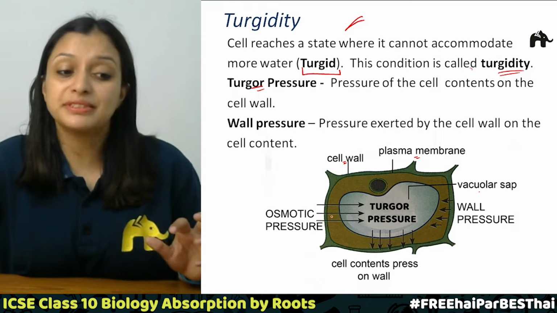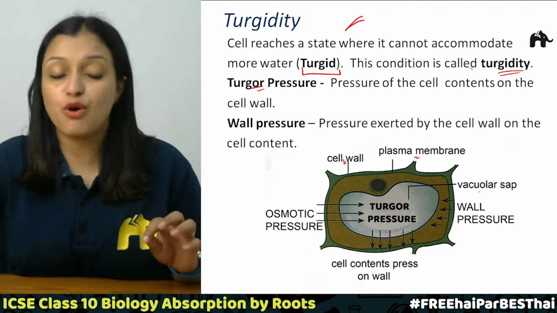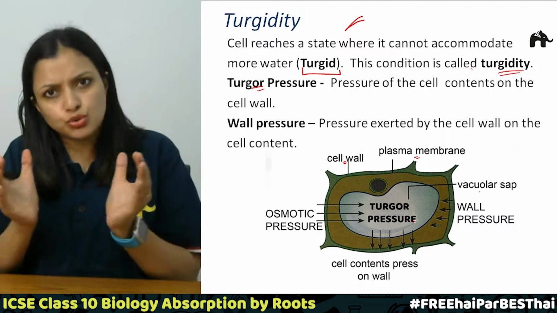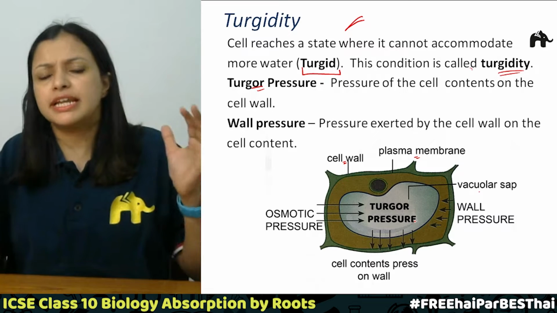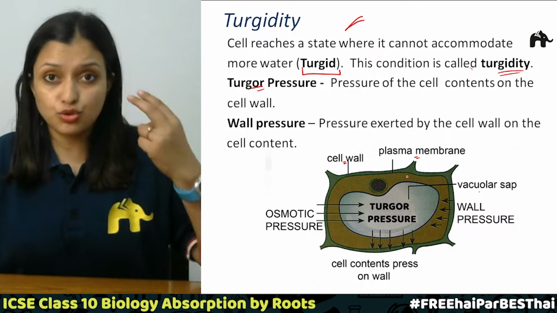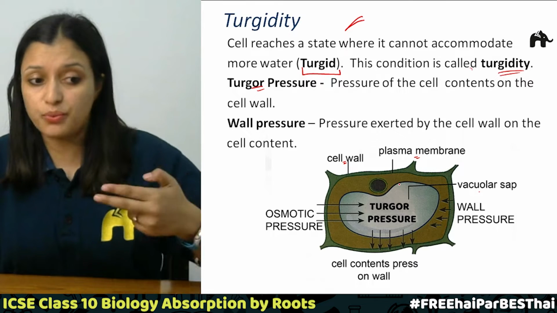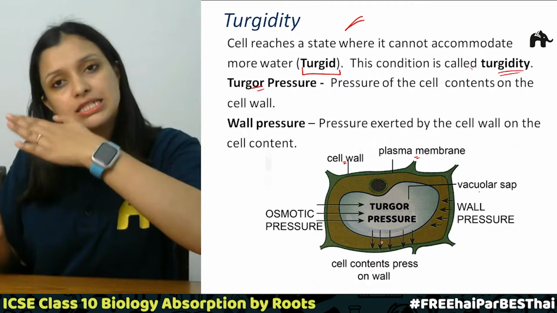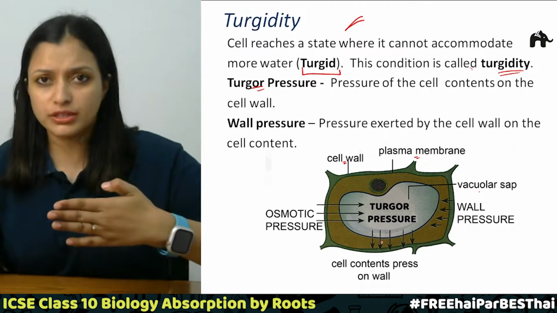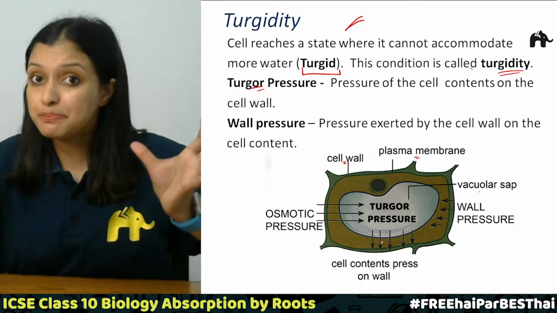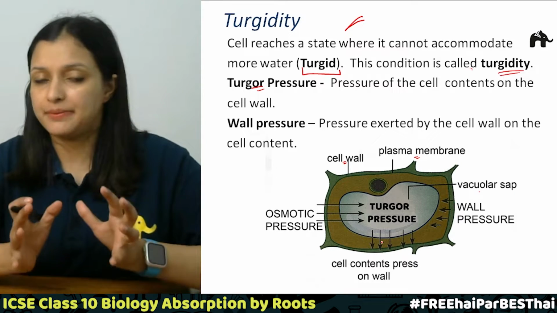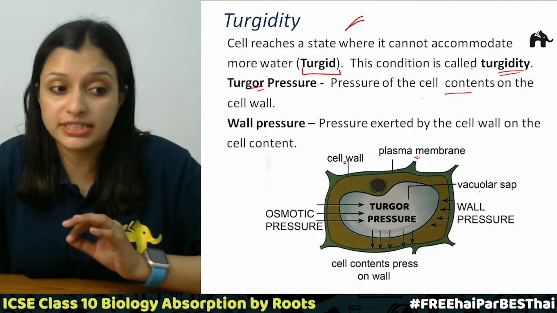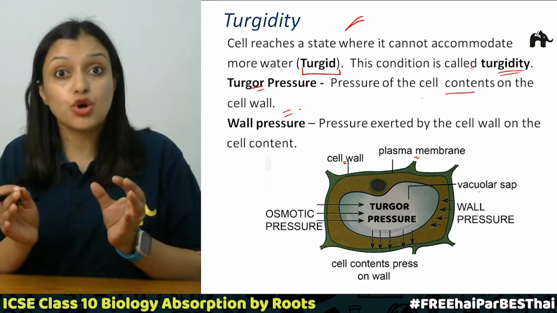So now what will happen? This cell wall will put pressure on the cellular content, and it will press the content into the center of the cell. It will keep on pressing. So there are two pressures that are acting over here. One is the cell content putting pressure on the wall, and secondly the cell wall is pushing pressure back on this content and keeping it confined in the cell, correct? So this is called turgor pressure, the pressure of the cell content on the cell wall.